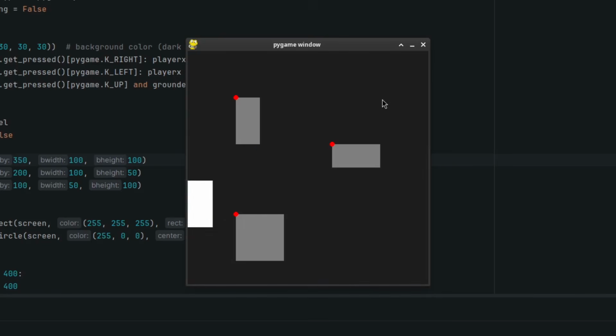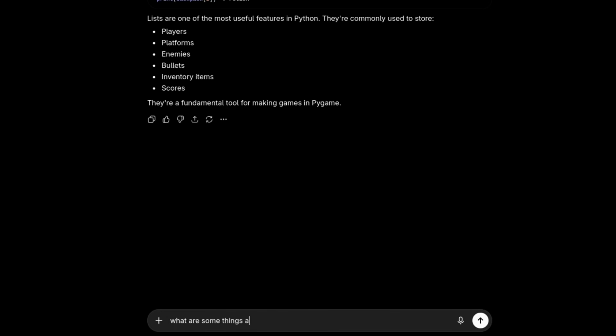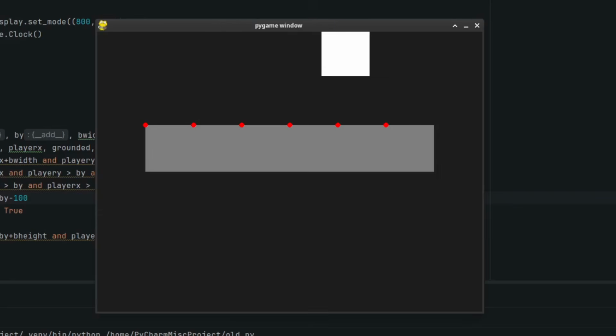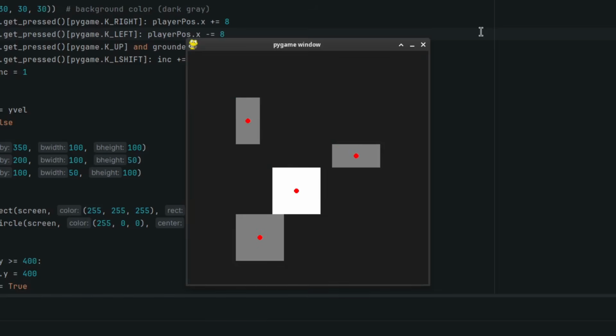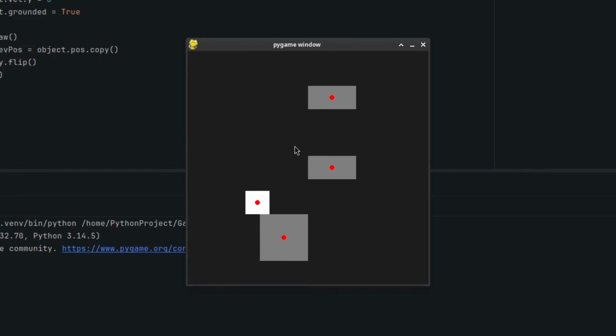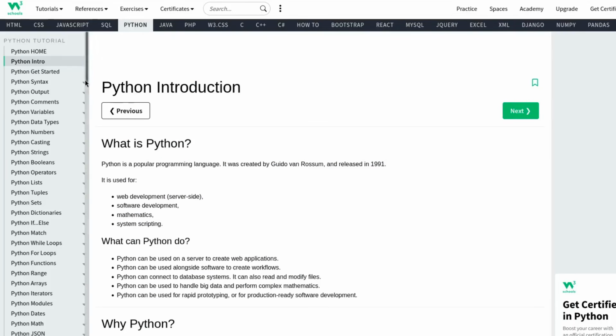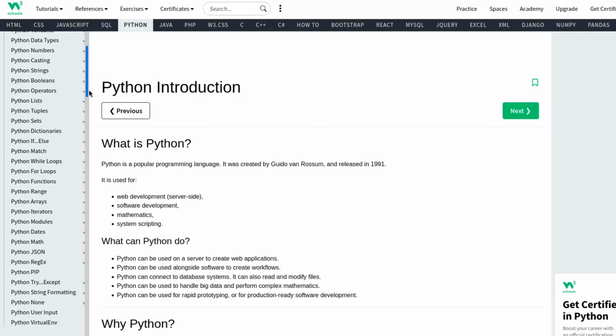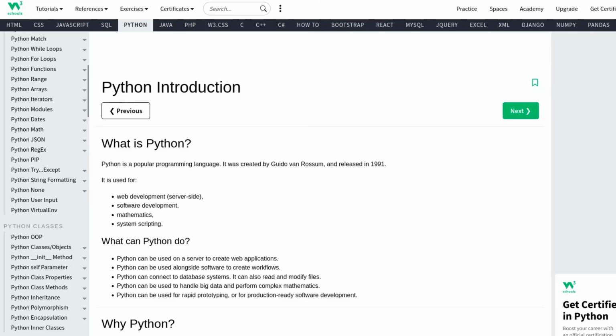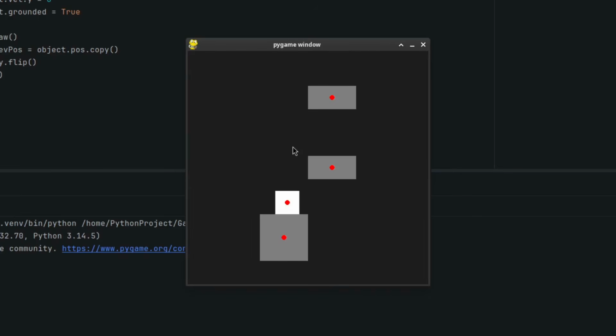I think I eventually just asked ChatGPT, what are some things about Python that I probably don't know about yet and would help with making this game? And a lot of things it told me were just stuff that could help me clean up my code, like putting the origin of each box in the center. But there was one thing that made making this game way easier. Classes. Before I started learning Python, I knew some things, like I knew how to use variables and if statements, and I at least knew that functions and lists existed, but I had never heard of classes.